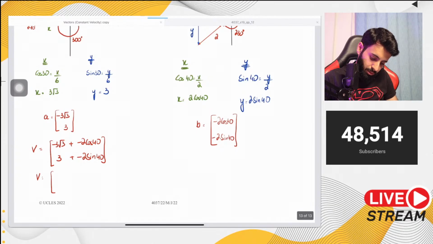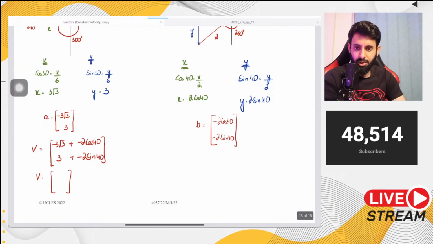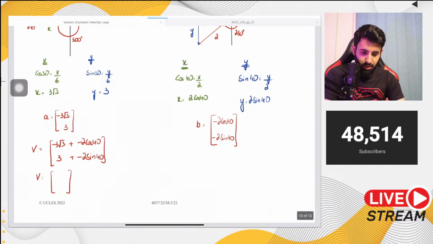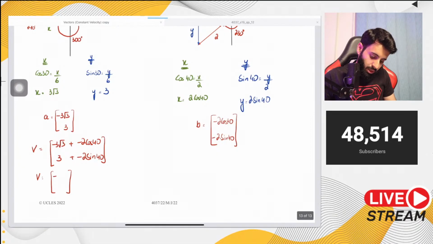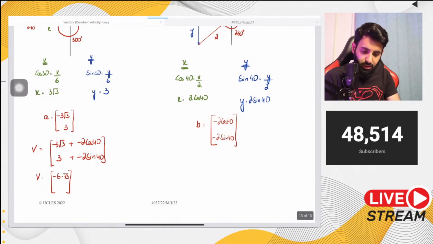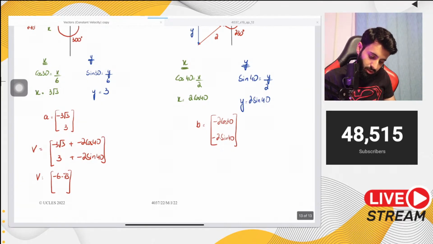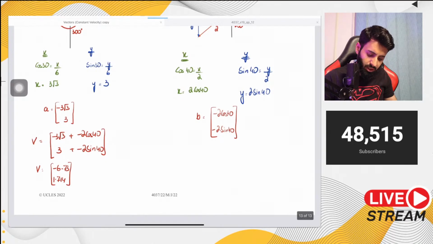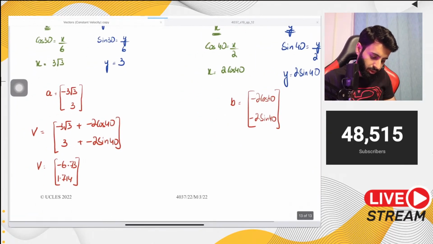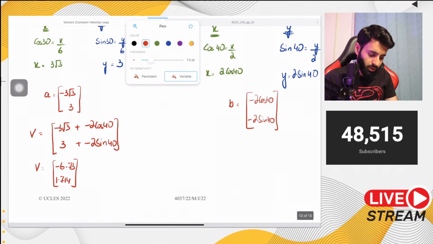v is equal to, up here we have no option but to write our final answer in decimal form. Okay. So it's going to be minus 3 under root 3 plus, in fact, minus 2 cos 40. Make sure your calculator is in degree mode. So you get minus 6.73, the x component, and the y component is going to be 3 minus 2 sine 40. So that's equal to 1.714. Since it's not the final answer, since we're going to be using this answer to calculate the magnitude, let's take more than 3 significant figures.